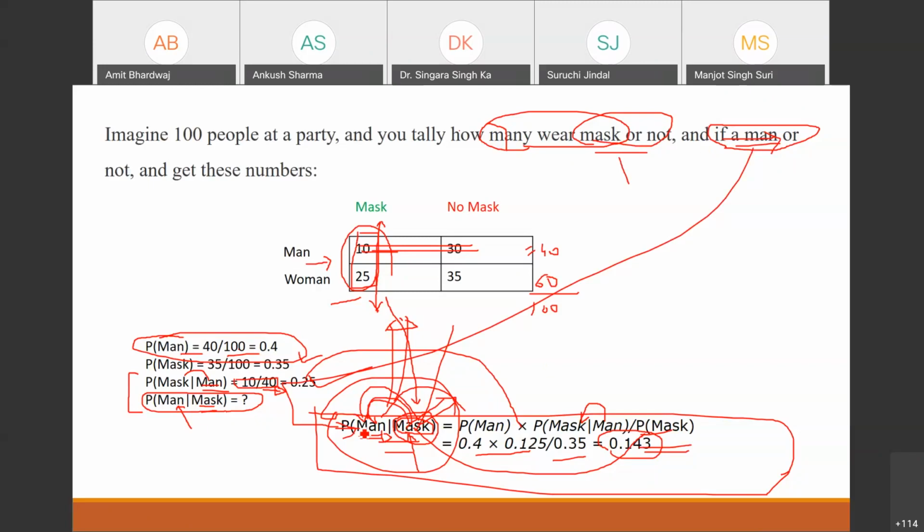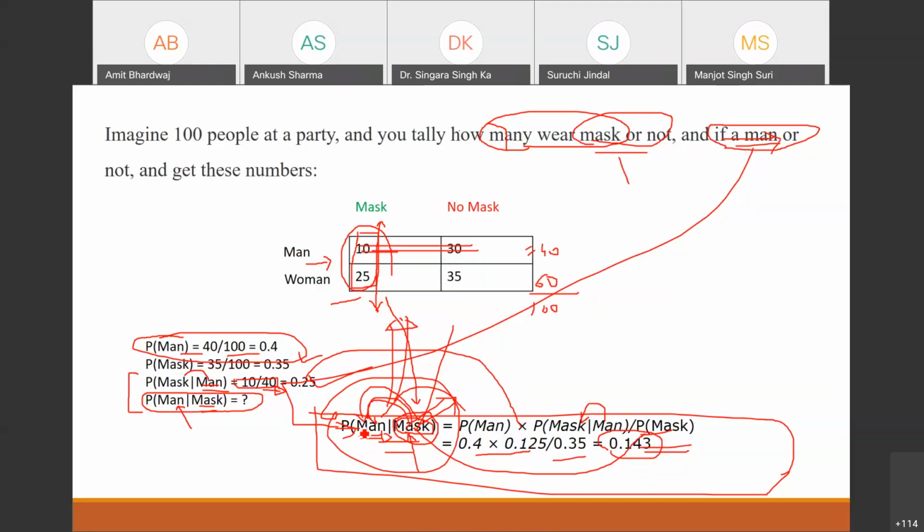We see we have the data of wearing the mask, and from that data we want to find out how many men have the mask. So we are interested in this probability only. You are interested in this subset of the persons who have the mask, not in the complete set.